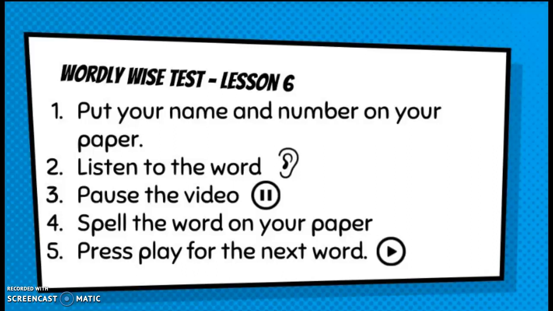A miner is someone who works to dig coal or other useful minerals out of the ground. Miner. Number 9, present. A present is something that is given between 2 people to show another person love, friendship, or thanks. Present.